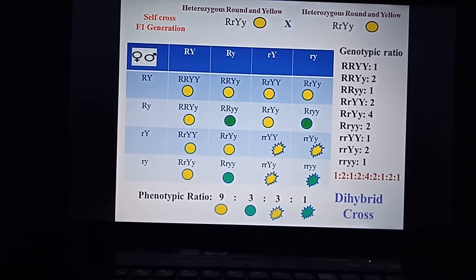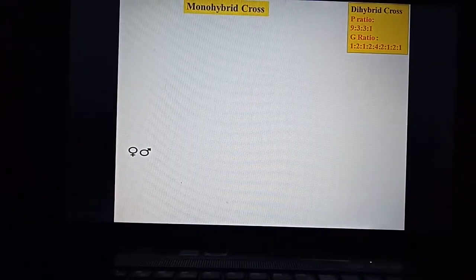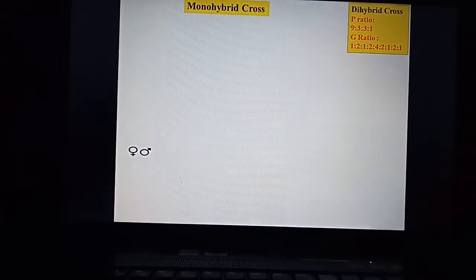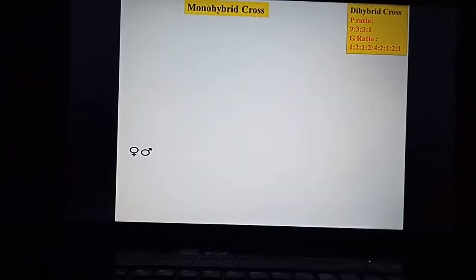The phenotypic ratio of the dihybrid cross is 9:3:3:1, whereas the genotypic ratio is 1:2, 2:1, 2:4, 2:2, 1:1. So now what we'll do, we'll separate these two characters.